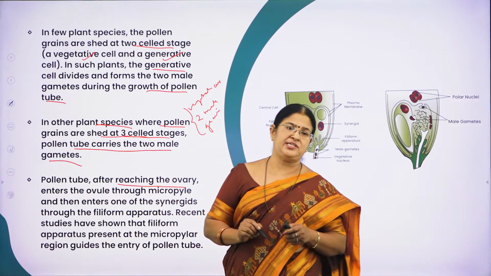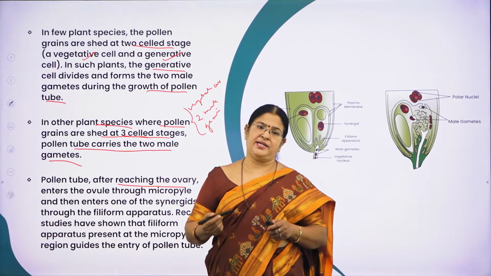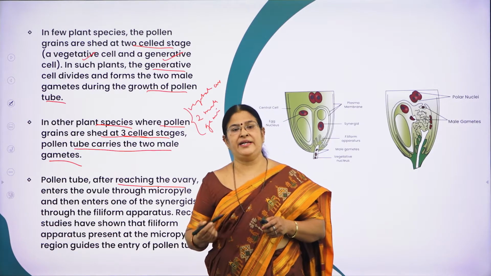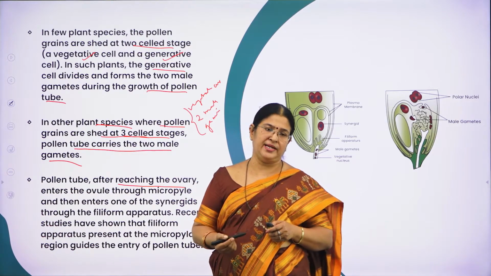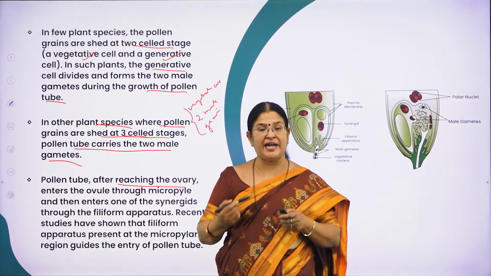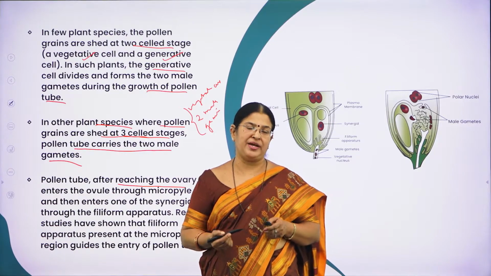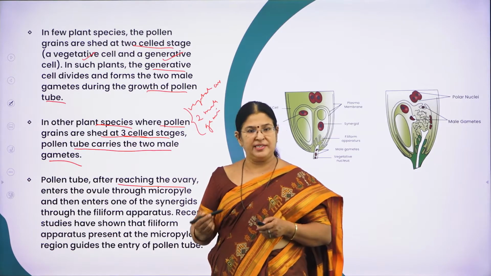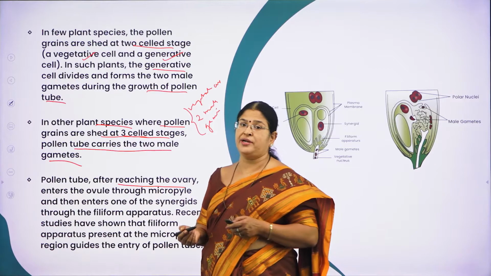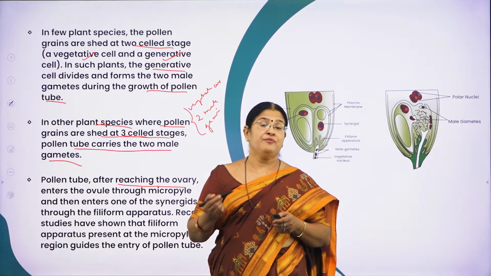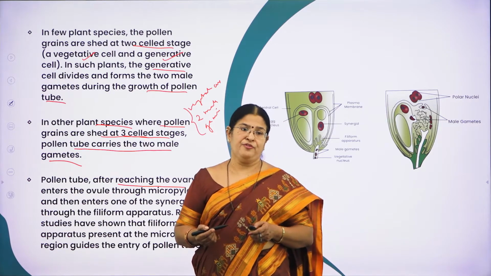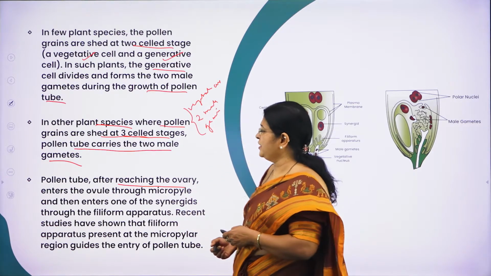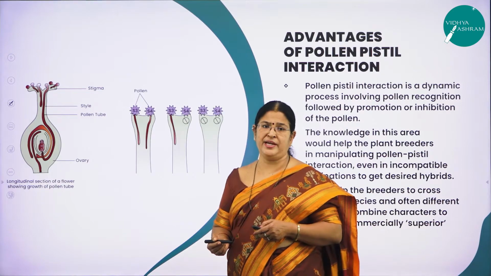Pollen tube after reaching the ovary, as I have already explained, enters the ovule through the micropyle and then enters one of the synergids through the filiform apparatus. As I said, the filiform apparatus will guide the pollen tube carrying the two male gametes to enter the synergids. And what is so very important of the egg apparatus? It contains a very important cell called the egg cell, where one of the male gametes is coming and fusing. So the filiform apparatus is very, very important.